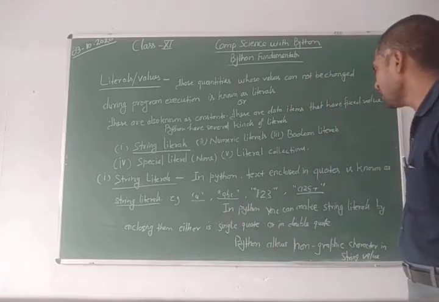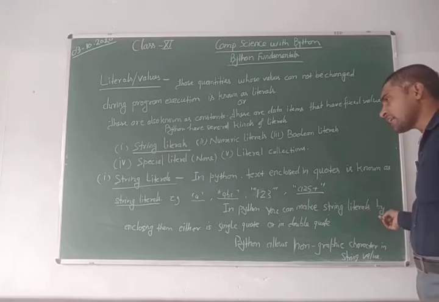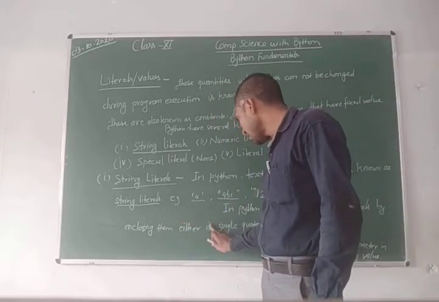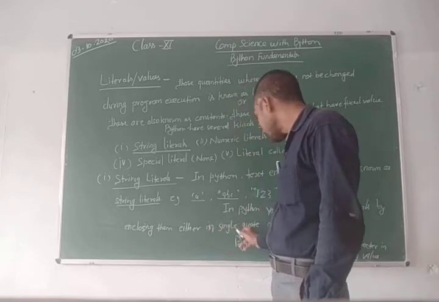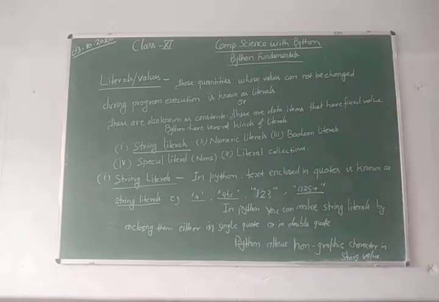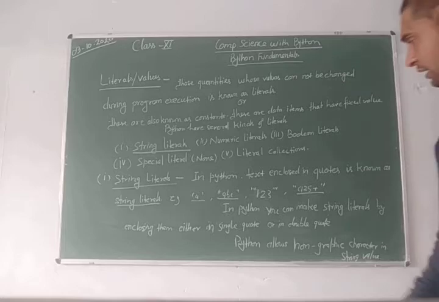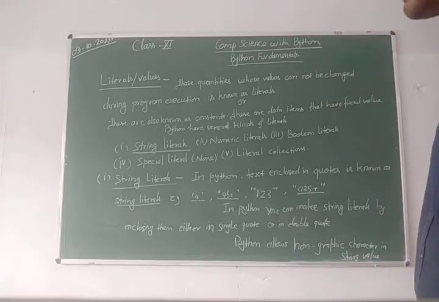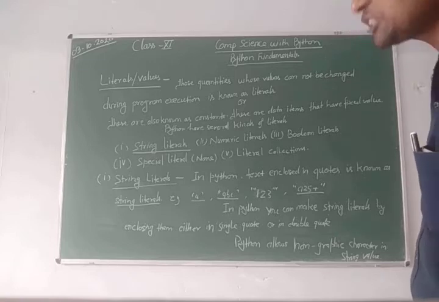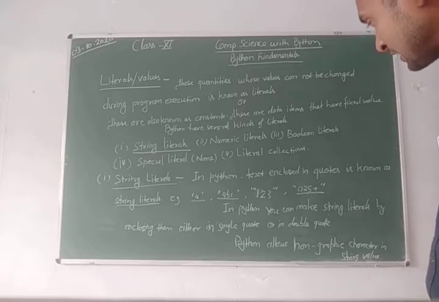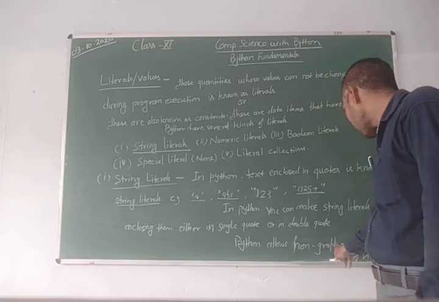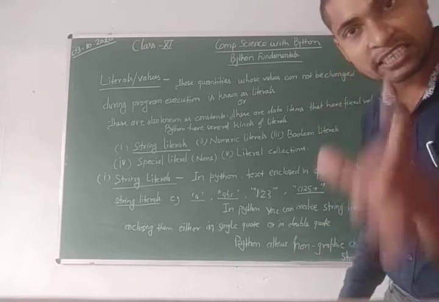In Python, you can make string literals by enclosing them either in single quotes or in double quotes. Python allows non-graphic characters in the string value also. This is a special feature provided by Python.